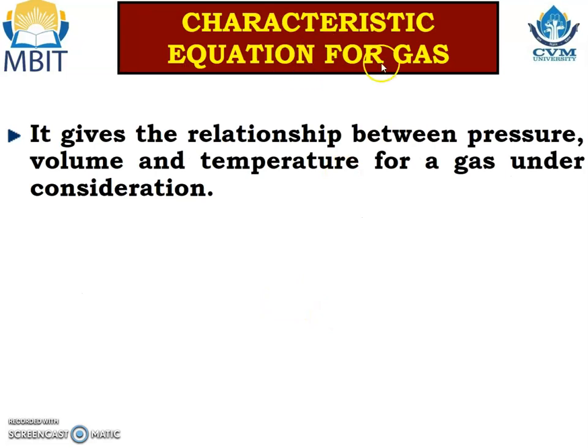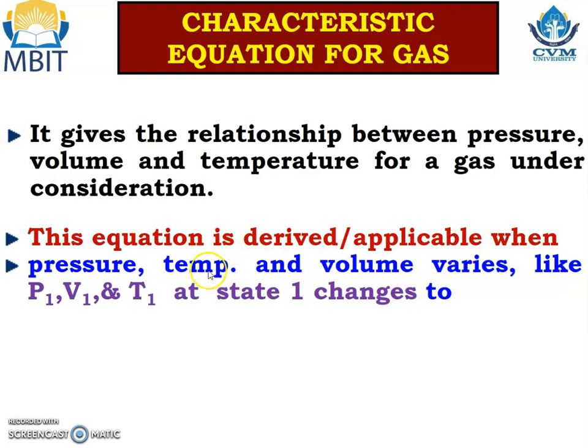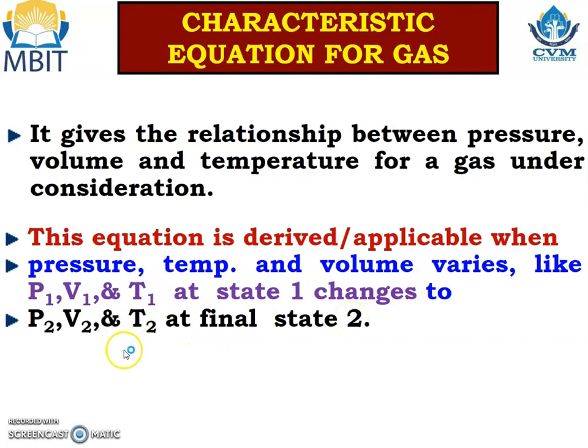Characteristic equation for gas. It gives the relationship between pressure, volume and temperature for a gas under consideration. This equation is derived for, or applicable when, pressure, temperature and volume vary, like P1, V1 and T1 at state 1 change to P2, V2 and T2 at final state 2.